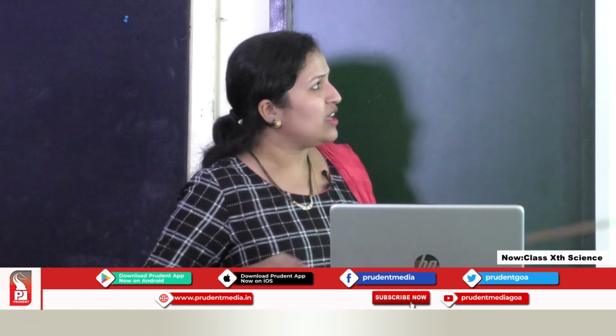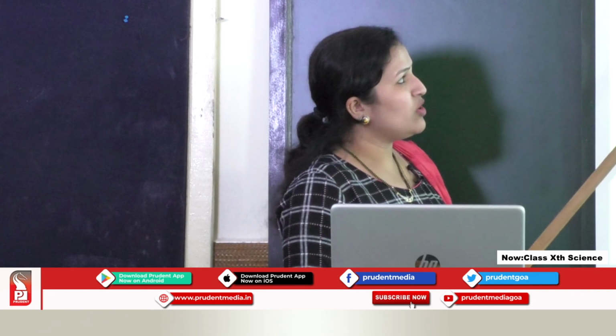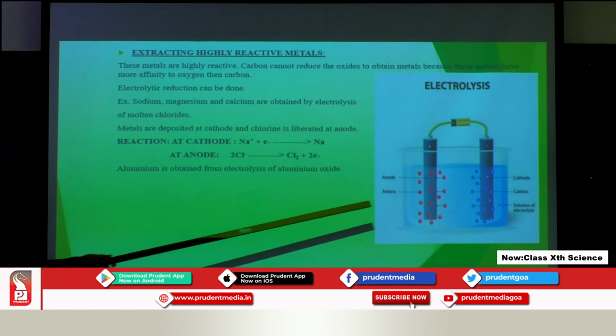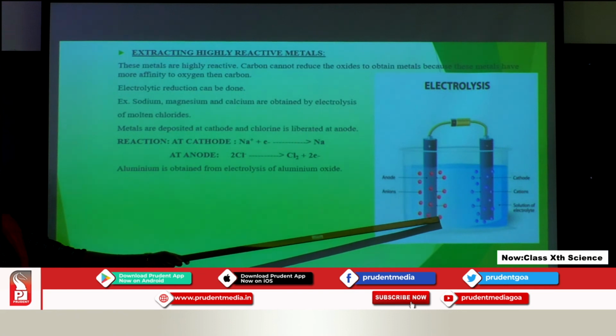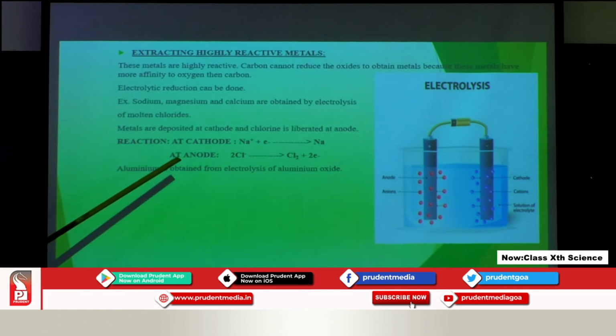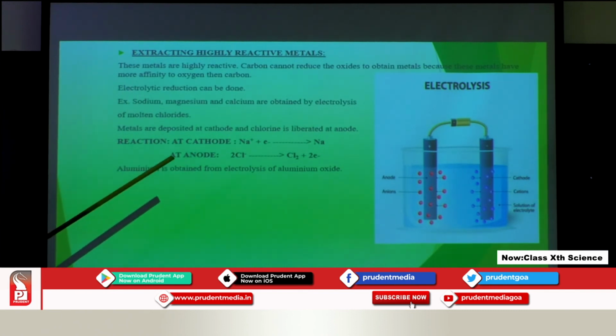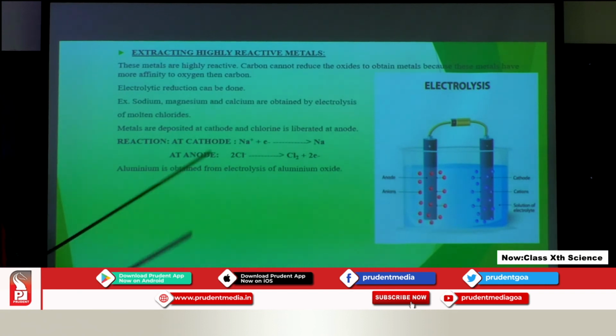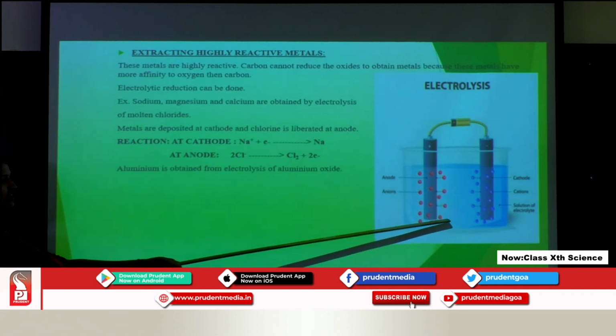Now, what to break? Here in electrolysis, we take an electrolyte, and that electrolyte will be the molten chloride of the desired metal we want to extract. So, here we have taken a container, or a beaker we can say, and we have added an electrolyte. Suppose I want to extract sodium from the ore. So, what will I take? I will take the molten chloride, sodium chloride. So, sodium chloride is the electrolyte which is added here in this container.